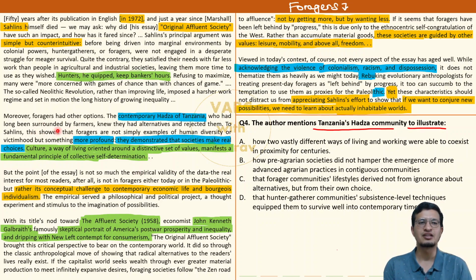The purpose of mentioning this foragers is not just to give you कि देखो हाँ ऐसे भी इंसान जीते हैं. No. The purpose is very profound. What? That this society of Hadza इन्होंने consciously a choice किया है. They are surrounded by farming communities, yet they are still continuing with foraging. What does this point toward? Choices. Okay, that societies make real choices. Choice वाला example कौन सा है हमारे पास में? Answer is option C. That is forager community का lifestyle. It is not because of ignorance या फिर lack of alternatives. It's because that they have choose to do that. ठीक है? So that's why answer option C.